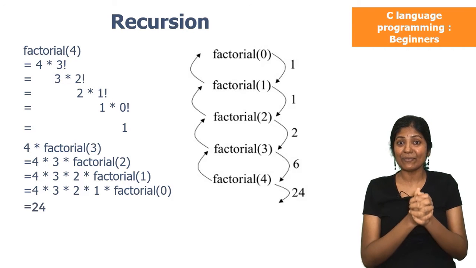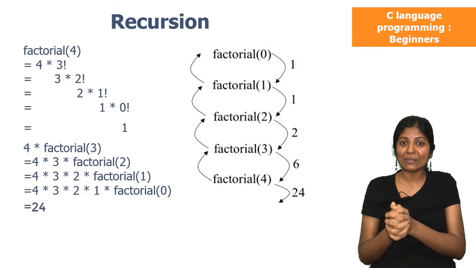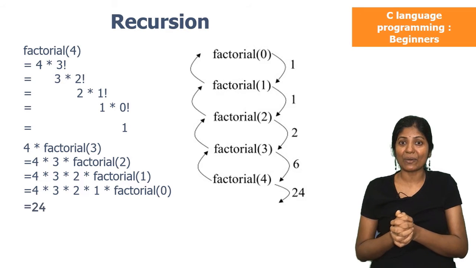the first step is 4 into 3 factorial. Means we need to get the 3 factorial value. To get 3 factorial value, we need to get 2 factorial value, which is 3 into 2 factorial. To get 2 factorial, we need to get 2 into 1 factorial and so on.